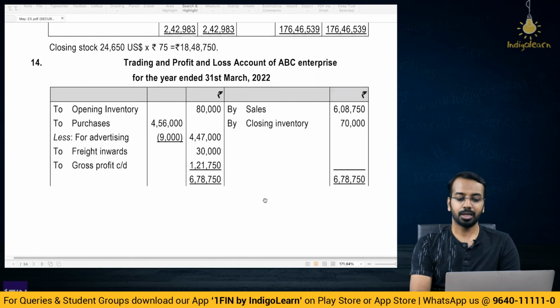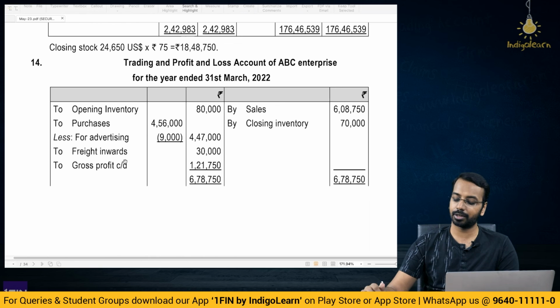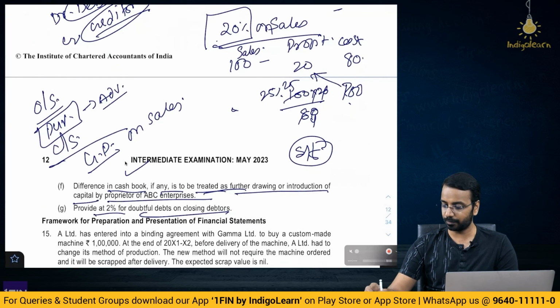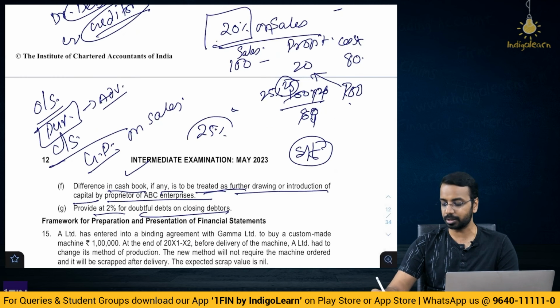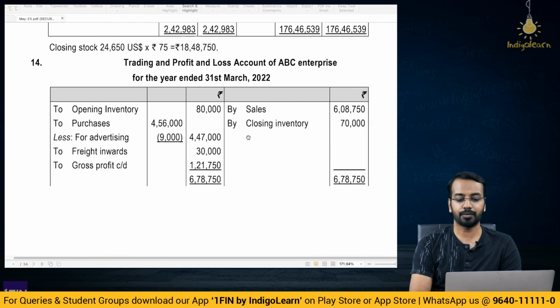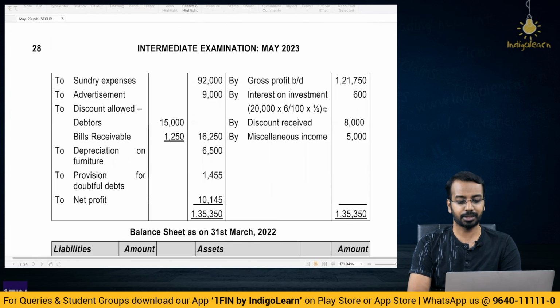right? Or if you don't want to prepare a working note, here only you can calculate the sales, because you have opening inventory, you have purchases net, freight inwards is given, closing inventory you have, gross profit, you have to prepare a working note. How much is gross profit? We calculated 25. So gross profit is 25% of cost. Using that, you can calculate the gross profit and arrive at sales. Now this sales, you will post it to the debtors account. Now even for that, first you will prepare the bill of exchange account.